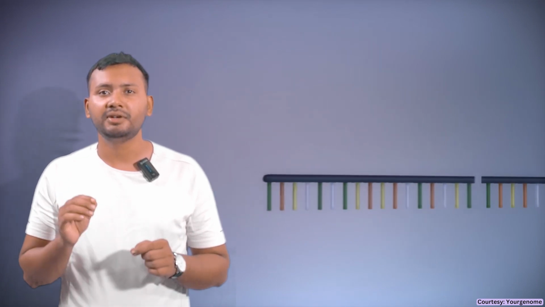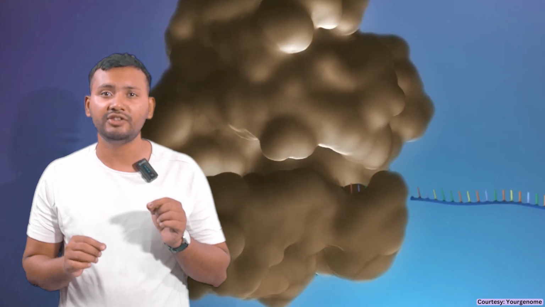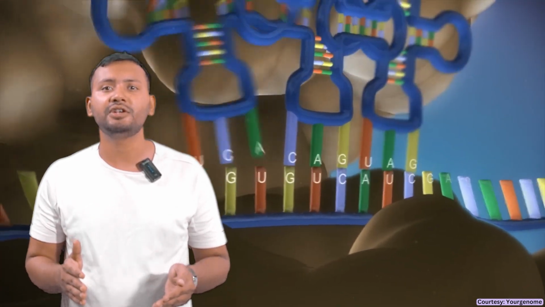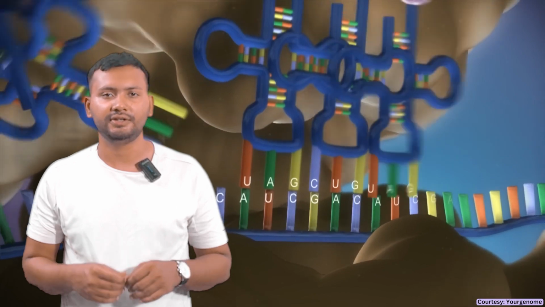The transcription machinery starts copying DNA when it finds a special DNA sequence called a promoter. Promoters are like signs for RNA polymerase telling it where to begin copying. RNA polymerase copies the DNA until it gets signals to stop. When RNA polymerase reaches a specific DNA sequence called a terminator, it stops copying. This is called termination. Now we need to understand how accurate transcription is compared to replication.